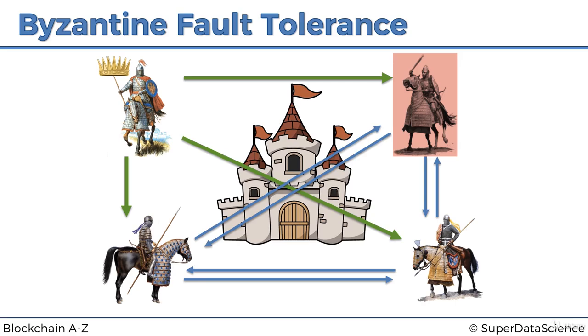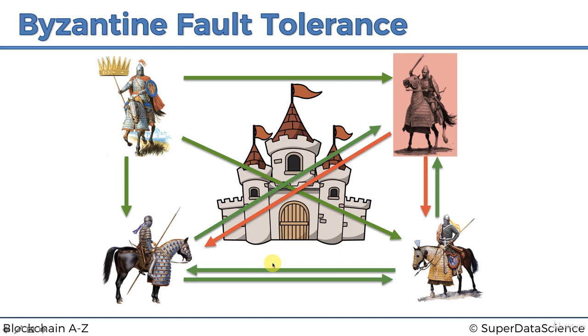So what they've agreed is we're going to relay what the general said to everybody else, and then we'll take the majority of the votes. So the traitor, being the traitor, of course, says the general told me to retreat. Like the green arrows mean attack, red arrows mean retreat. So this guy says to these two, the general told me to retreat. Then the next general says to everybody, the general told me to attack, because he is just saying what the general said. And then this one says, the general told me to attack too.